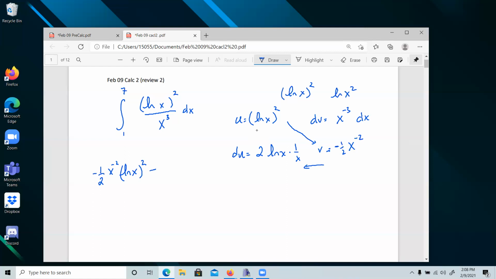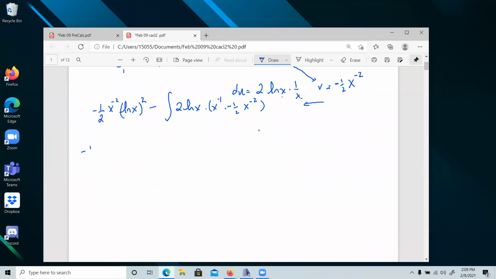And then this is minus the integral of, well, let's do it this way, of 2 ln x, right? That's this part, times x to the -1, that's here, times -1/2 x to the -2. These are all times. Okay, sorry about that. All right, so this whole thing, these are all times. There's a negative here, there's a negative here. I'm going to go ahead and change that. So we have -1/2 x to the -2 ln x squared plus, because negative times negative is going to be a positive.